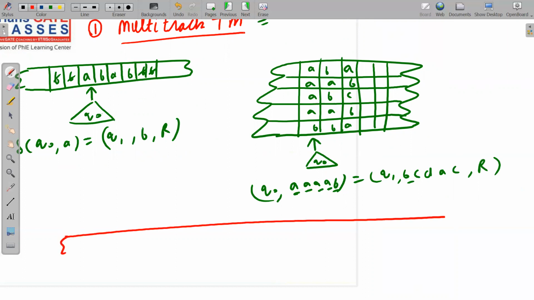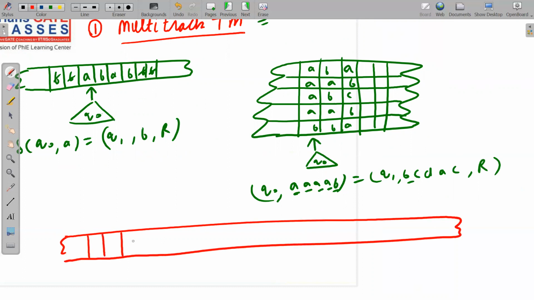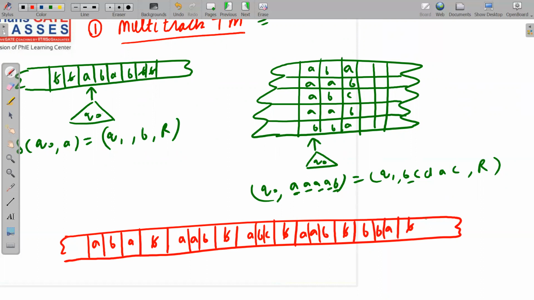See here carefully. This is your single track, or you can say standard Turing machine. So here I will write A, B, A. Now after one or two blanks, I will write this double A, B, because the tape is infinite, so I can extend it. Next I will write A, B, C. After a blank I will write A, B. After a blank I will write B, B, A, and then I will have blanks.